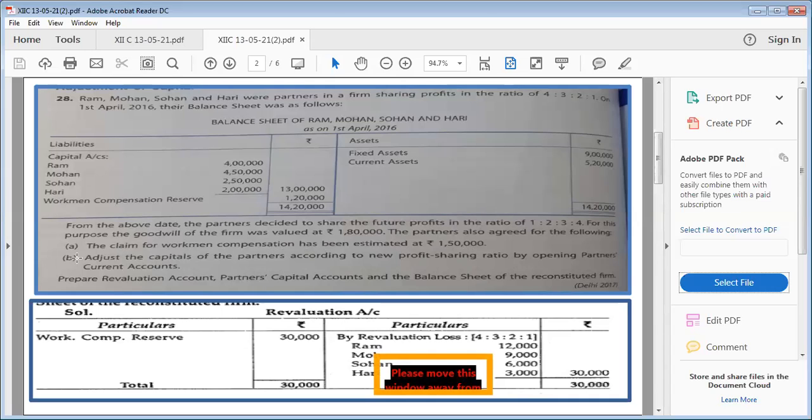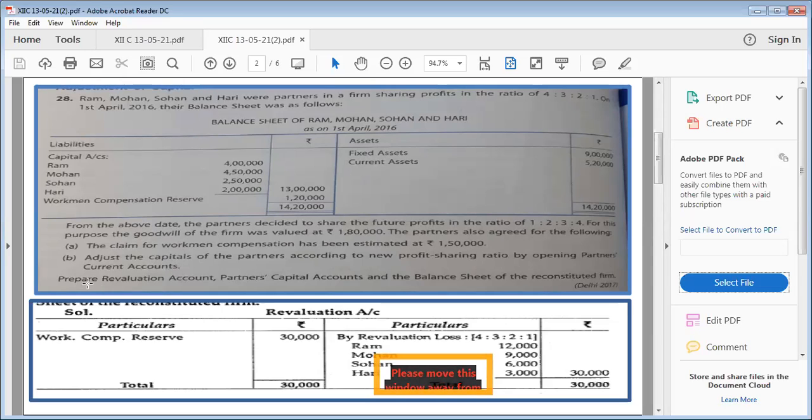Adjustment of capital. It was deleted in last session, but no deletion is there in this session. All right. So now you have to understand how to adjust the capitals of the partners. See, it is written, language is very important. Again, I'll read. It is written, adjust the capitals of the partners according to new profit sharing ratio. It means when we find out their balance carried down, that should be in this ratio by opening partner's current account, and whatever balance we get will go in partner's current account.